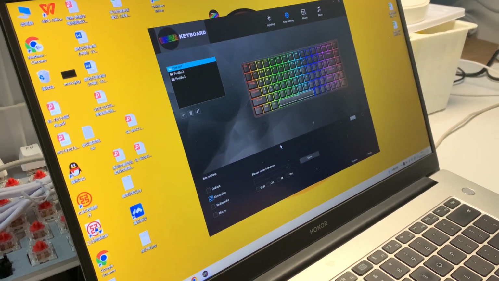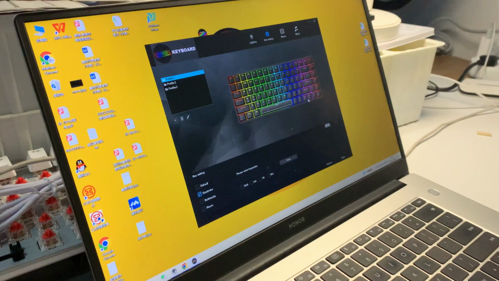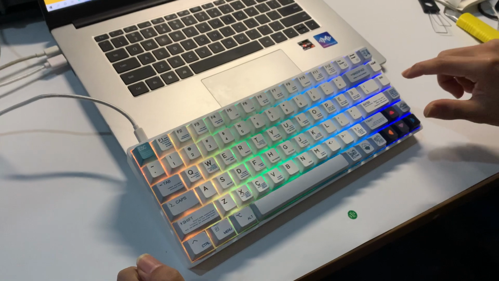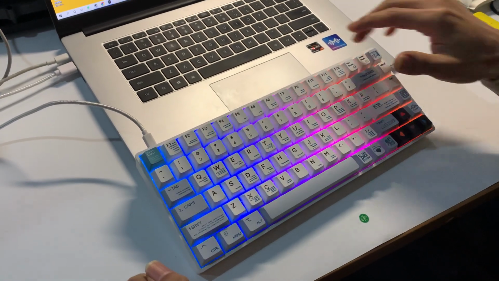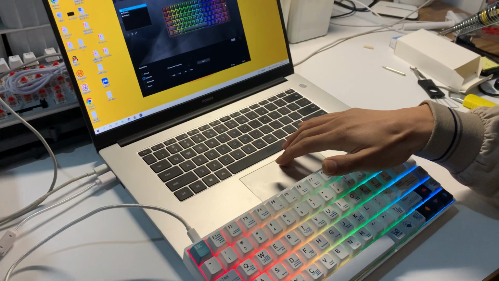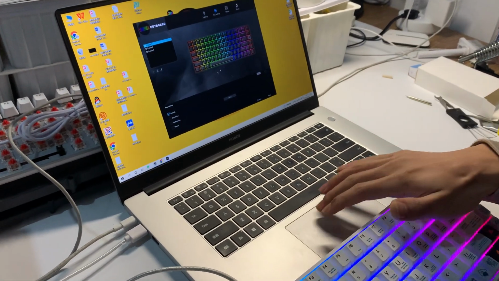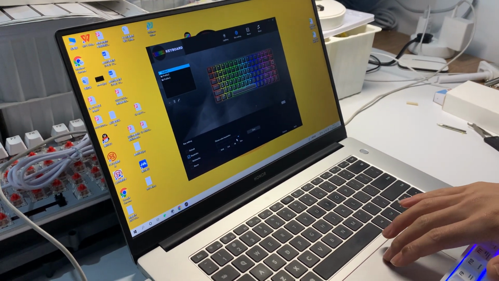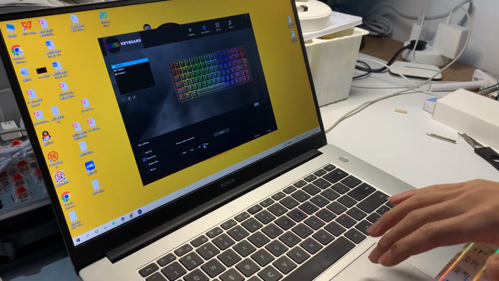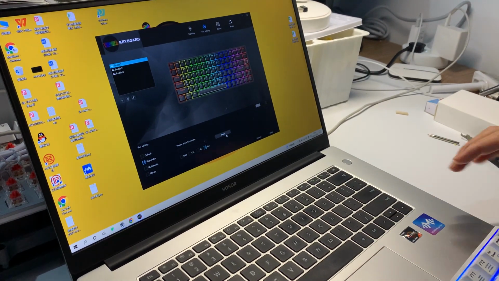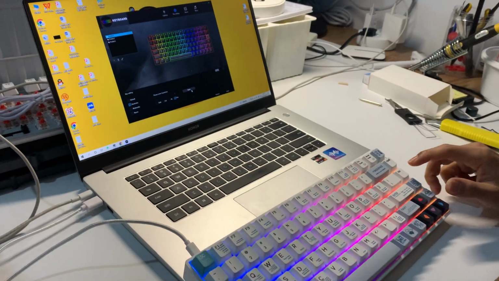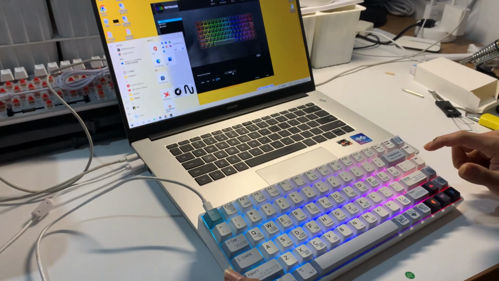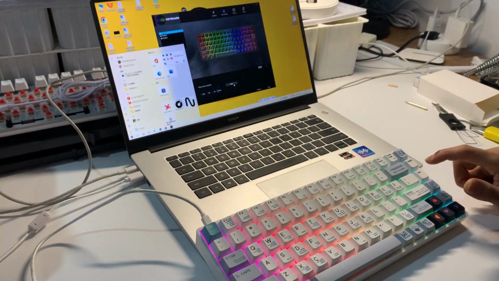Okay, now we're going to set this keystroke. For example, if we want to set this End key to be the Windows key, how are we going to do this? We select this End key, and we can select this Windows key and save. Okay, now you can see what will happen. Yeah, you can see we press the End key. This is the Windows key now, right?